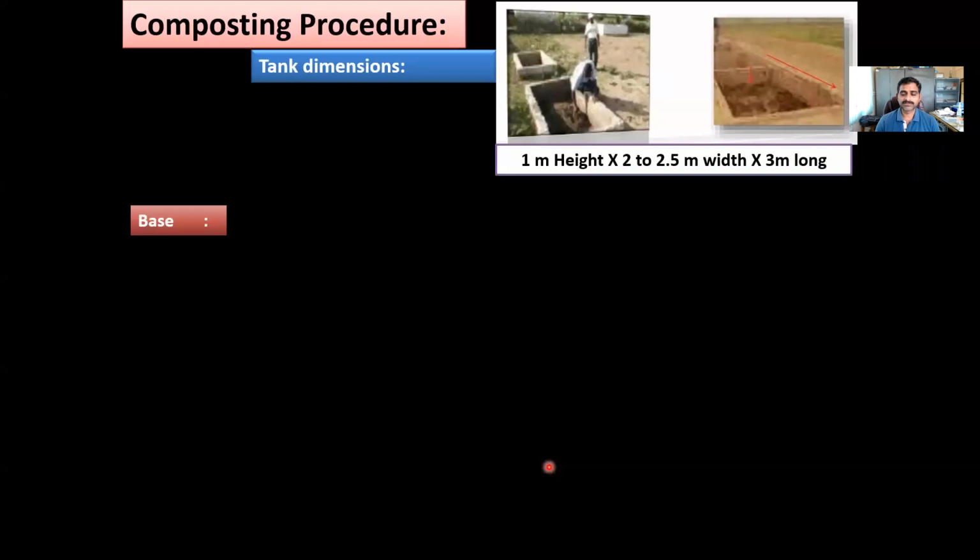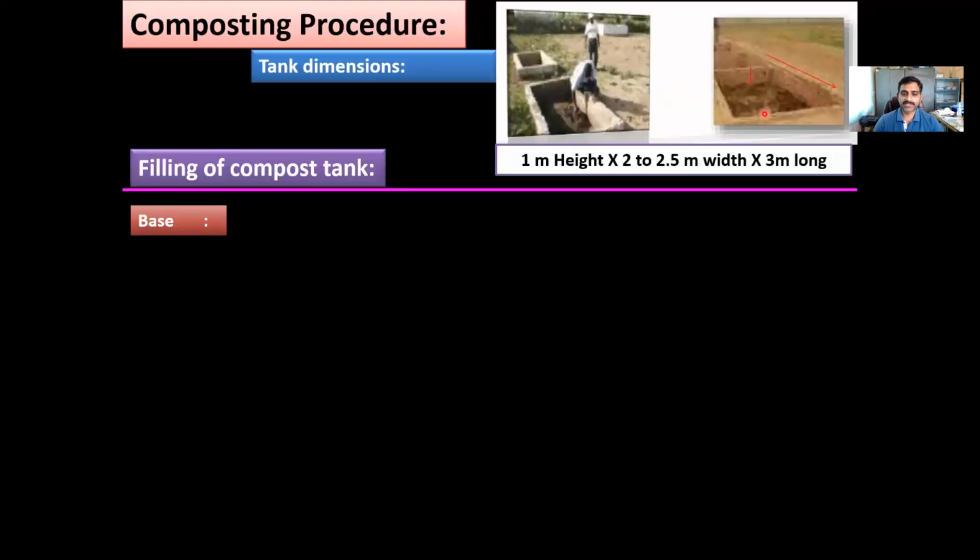Coming to the composting procedure. This is done by constructing pits above the ground level. The dimensions of the pits will be like this: the width will be around 2 to 2.5 meters, the height or depth should be around 1 to 1.2 meters, and under standard conditions the length should be 3 meters. It can even be longer than 3 meters, not a problem.